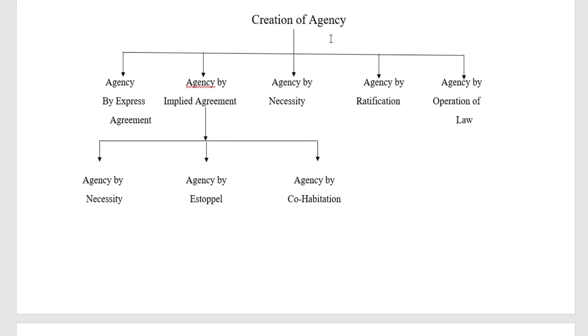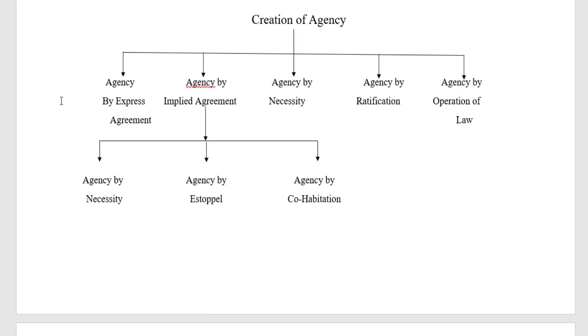As you know, agency can be created under these headings: agency by express agreement, agency by implied agreement, agency by necessity, agency by ratification. The next one is agency by operation of law. So under these headings agency can be created.